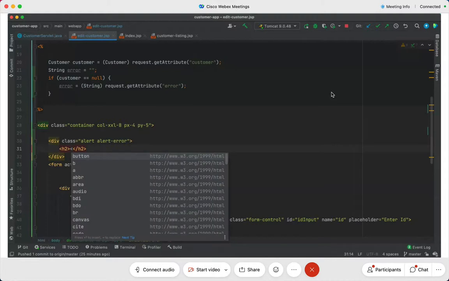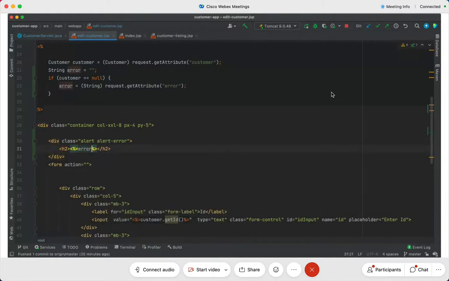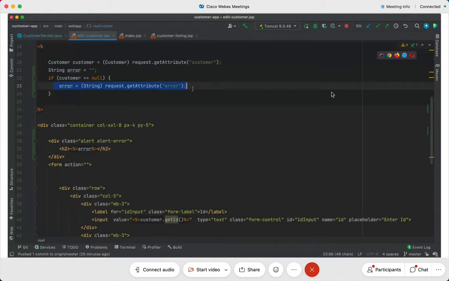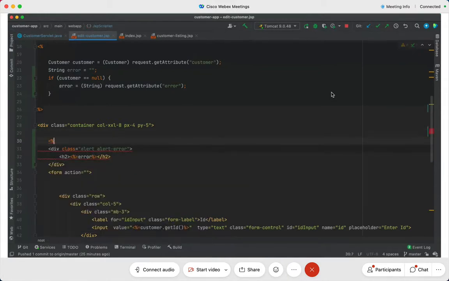But when am I going to do this error? Okay, error here. And the form, see, because it is anyways a string, so if it is not equal to null, customer is not equal to null, only then I get the value, isn't it? And suppose if it is not equal to null, then it doesn't go here at all, which is okay. So it is going to be anyway string. So this is what I'm going to write.